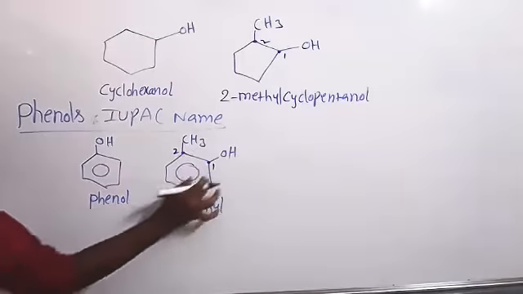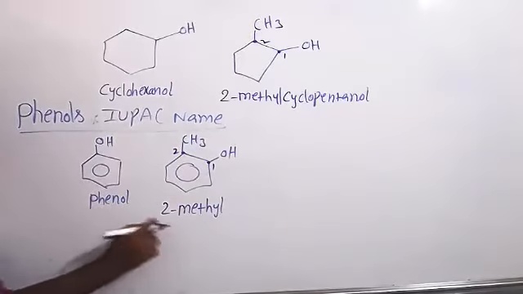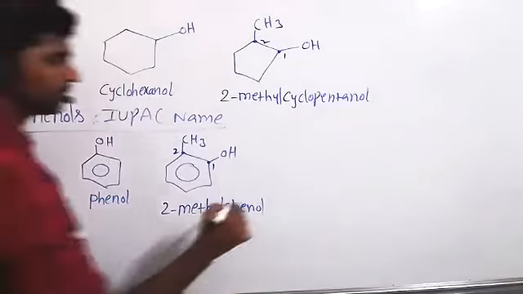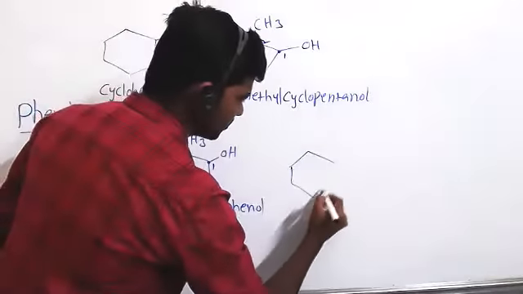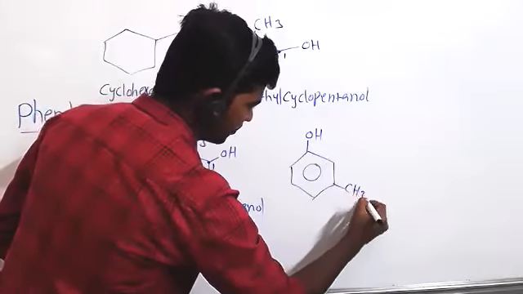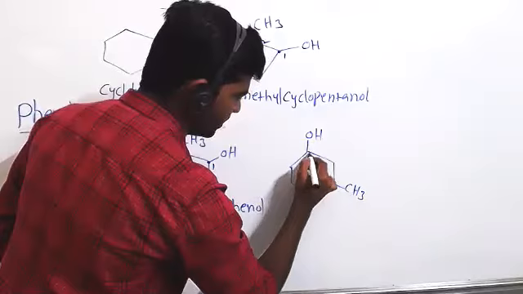The benzene ring with OH group we are calling phenol. So 2-methylphenol. Give the name of this.